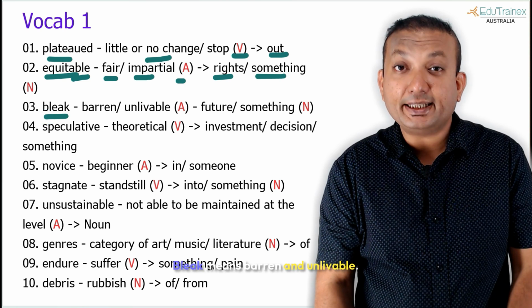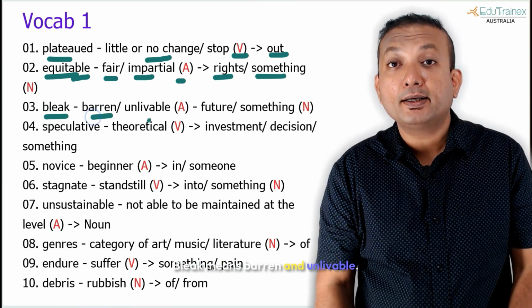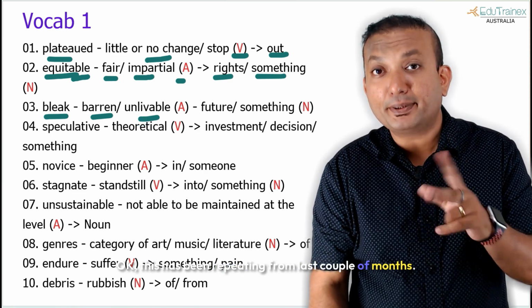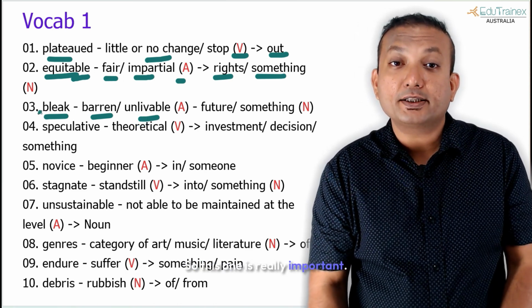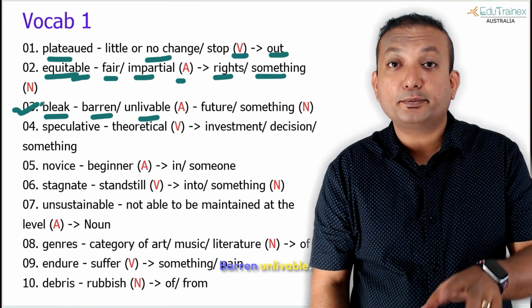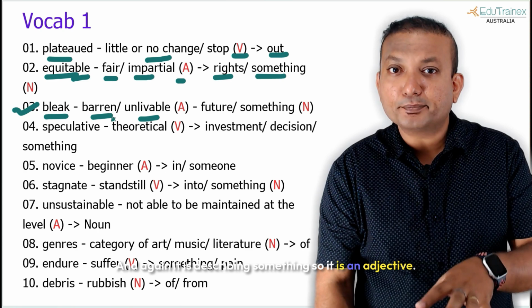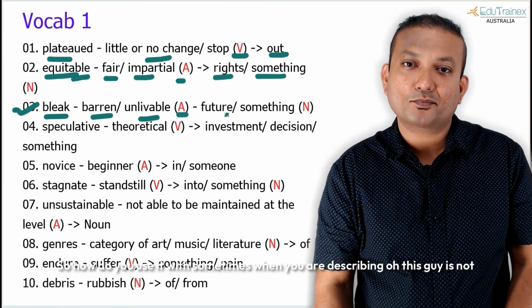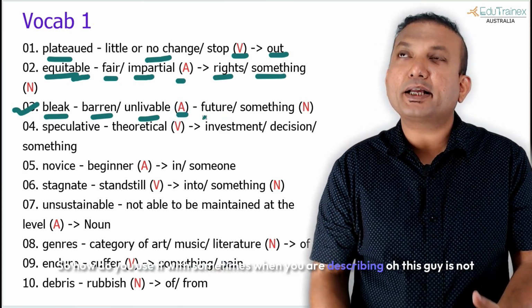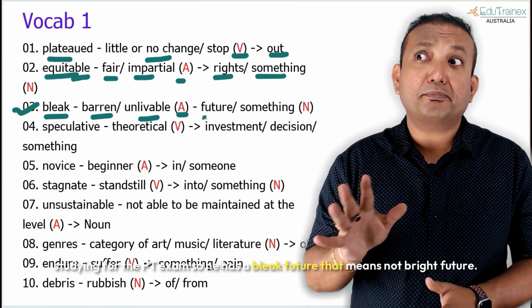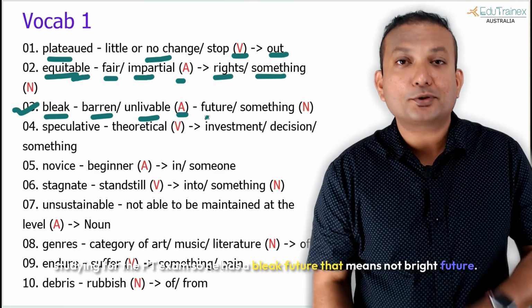The third one is bleak. Bleak means barren and unlivable, and this is a repeat word. This has been repeating from the last couple of months, so this one is really important. Bleak, what does it mean? Barren, unlivable. And again it is describing something, so it is an adjective. So how do you use it? Sometimes when you are describing, oh, this guy is not studying for the PTE exam, so he has a bleak future. That means not a bright future.